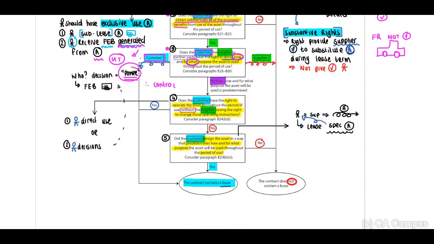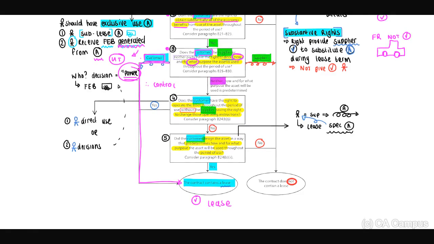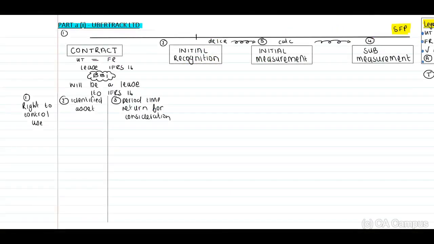And based on this, when you look at your flow chart, we can conclude and indicate that yes, this is a lease in terms of IFRS 16. Right, now we need to look at the contract section, and the contract between UberTrack and Fleet Rent will be a lease in terms of IFRS 16. Very important, and this is what you need to do in terms of application, if there's the right to control the use of an identified asset for a period in return for consideration.